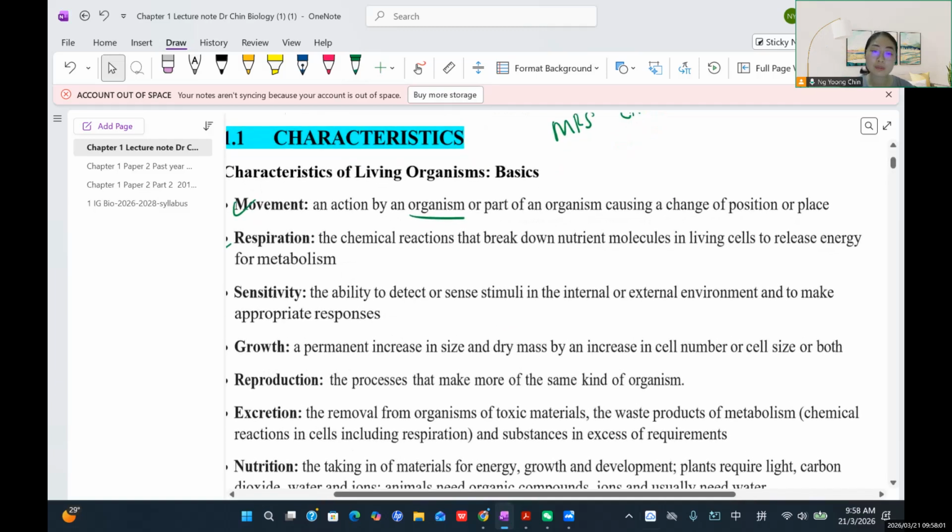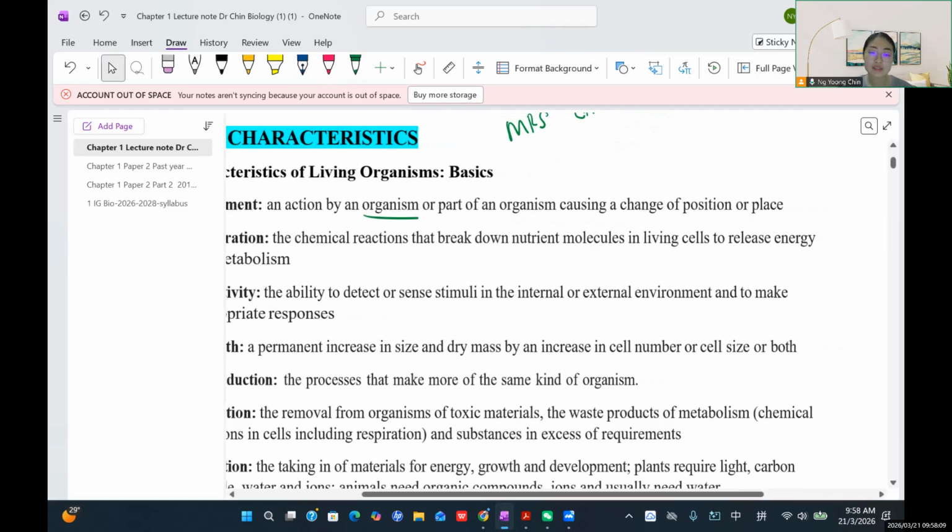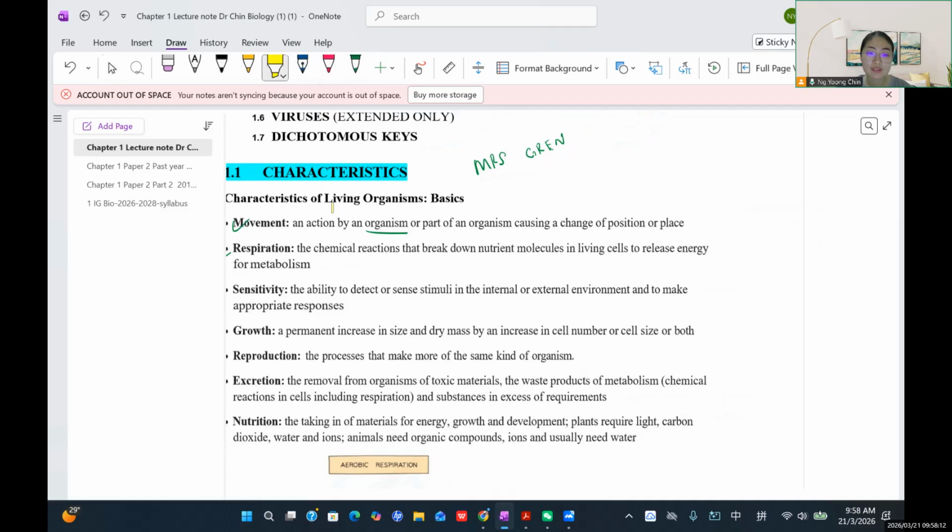When we talk about respiration, it is a process which happens in our body cells, in all of our body cells. You can read the keywords. When we talk about biology, it's very important that you understand what keywords to write in your answer so you can get the marks. For example, in respiration, the keywords are chemical reactions, and then breakdown. What does breakdown mean?